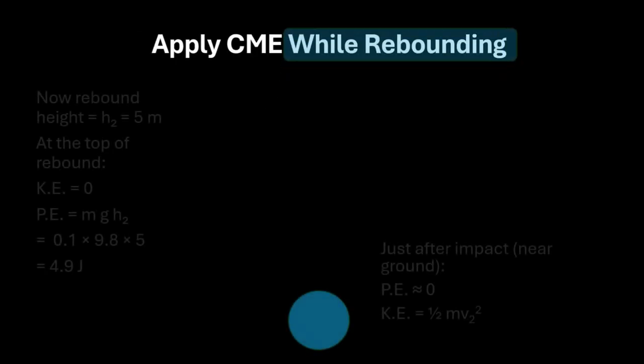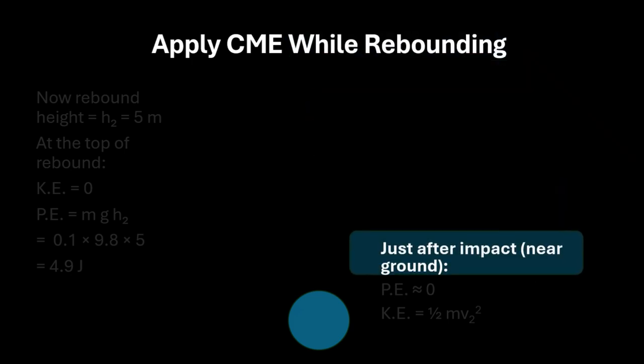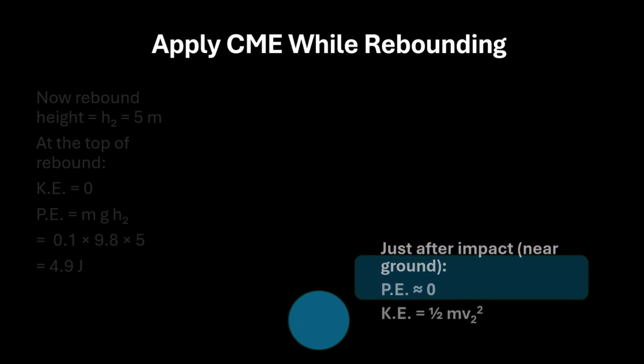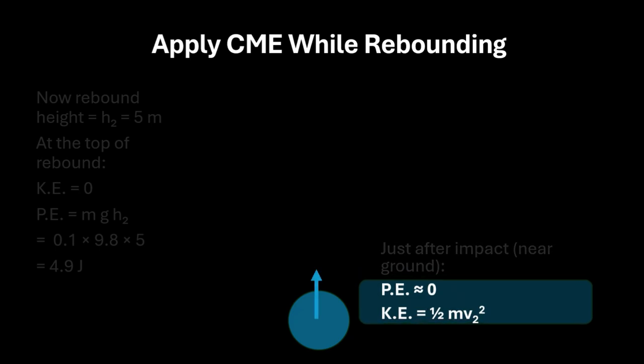Then we have conservation of mechanical energy while the ball is in the rebound motion. So just after the impact, which is again near the ground, potential energy here is almost equal to zero, right? Kinetic energy is half mv2 square. Why is it v2? Because the object was coming down with some velocity v1.